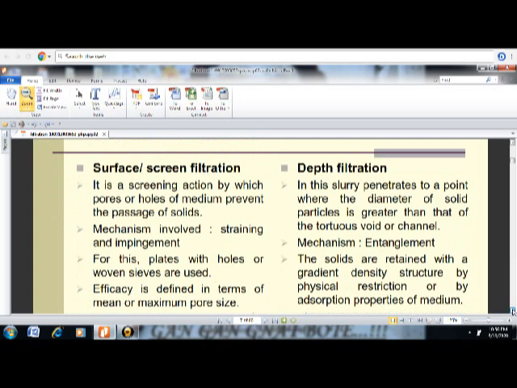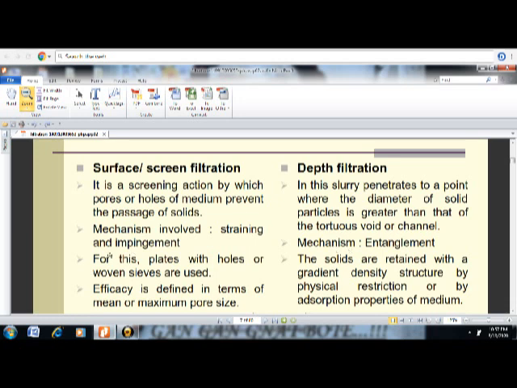Now surface filtration is also called a screen filtration. As the name indicates, the pores are of very small size, medium size, and solids are going to be retained on the surface. While in depth filtration, the slurry penetrates to a point where the diameter of the solid particle is greater than that of the void or a channel.